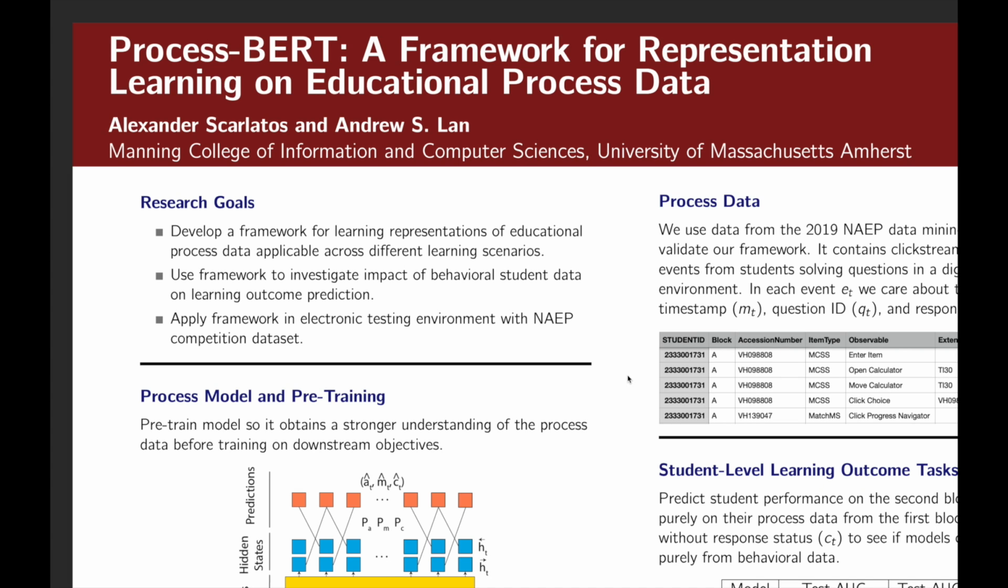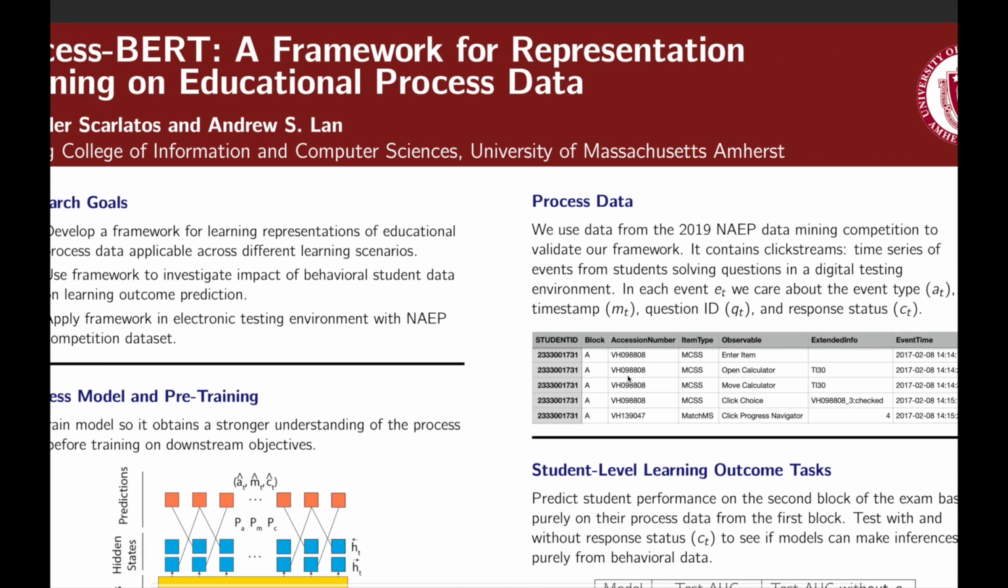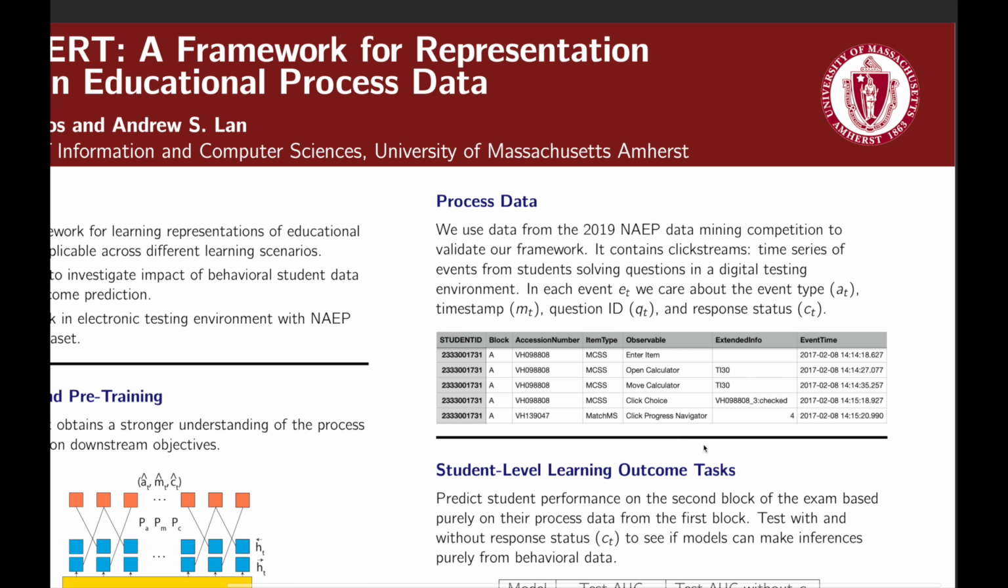The goal of our work is to develop a framework for learning representations of student process data and investigate how behavioral data can be used to predict learning outcomes. Our dataset comes from the nation's report card, where students solve questions in an electronic exam. The data contains logs of student interactions with the testing software, which is much more detailed than simply looking at question scores.